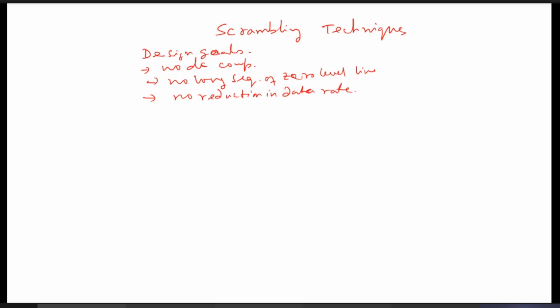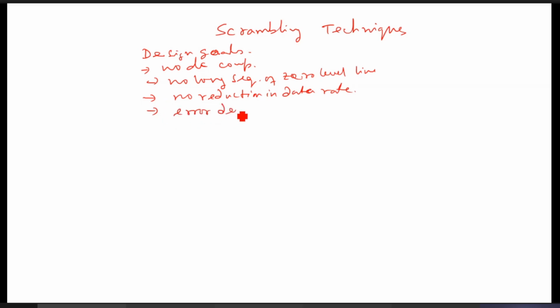In Manchester coding, more bandwidth will be required. If you reduce the bandwidth, the data rate will be reduced, right? But we need encoding schemes that overcome these. If you increase the data rate, the bandwidth requirement should not be more, and at the same time we need error detection capability.